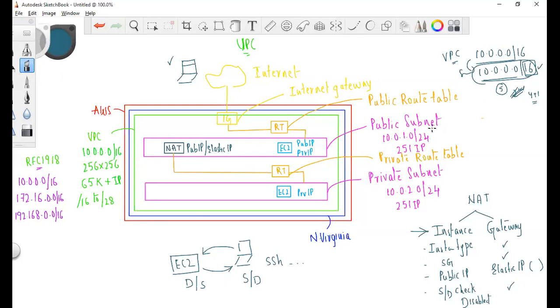And why we have placed a NAT in public? Very simple. If the NAT is in the private subnet, first of all, the NAT itself will not have internet access. How will it serve to the internet? That is the reason the NAT should be in the public subnet. Then only we can route it, so that the EC2 instance will be able to access the internet. Obviously, if it is in the private subnet, the NAT also will not have a public IP, not even the internet. Okay, Ramesh?